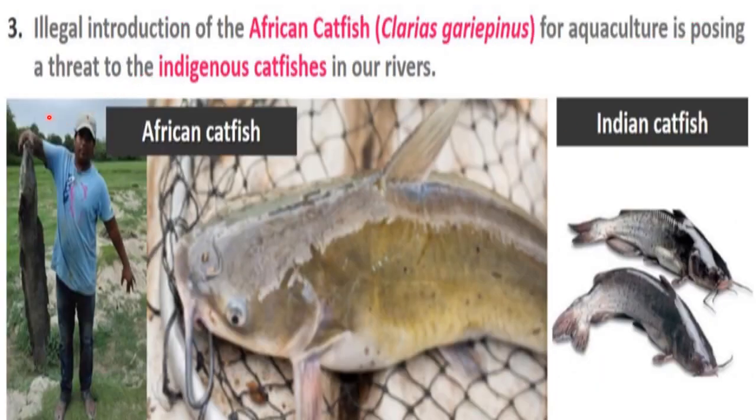Next example is the illegal introduction of African catfish. This is African catfish, you can see here. It was illegally introduced for aquaculture into our rivers, right? And due to its introduction, it became a threat for our indigenous catfishes, like these Indian catfish. When this African catfish was introduced into rivers, because it was an alien species, it became a threat for our Indian catfishes.